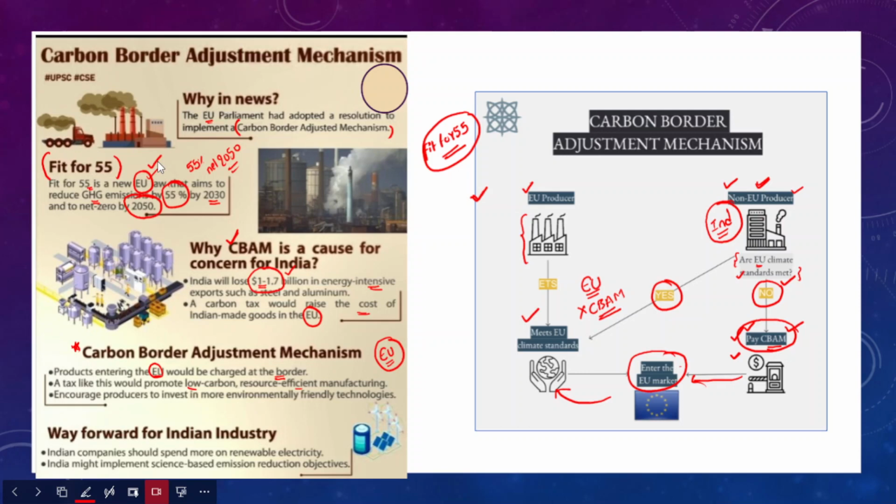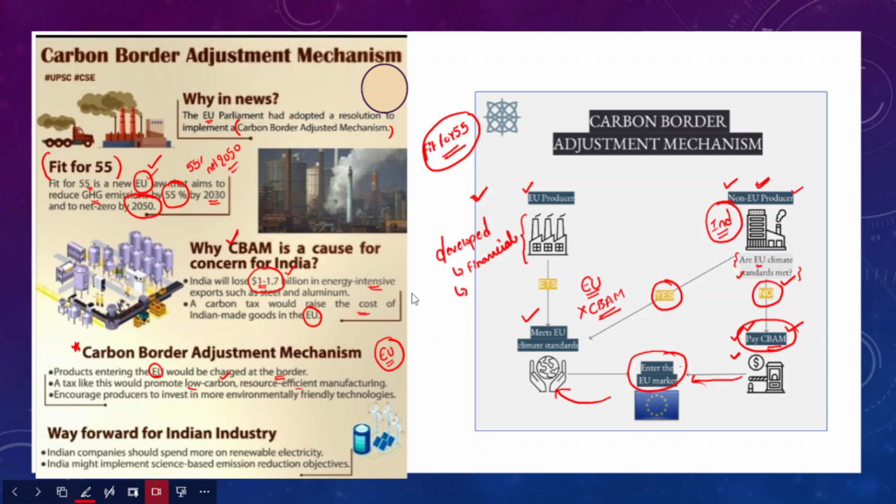However, it severely impacts countries like India, which do not have adequate resources or adequate technology to transform towards low carbon and resource efficient manufacturing. For developing countries, it will take some time, because the developed countries are not helping these countries financially or even technologically. So it takes time, and it is also arbitrary as of now to implement this carbon border adjustment mechanism tax.